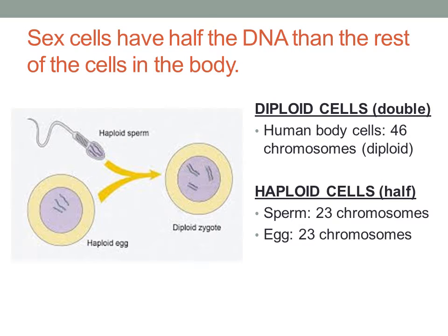The next topic we'll be talking about are sex cells. So most of your body cells, like your skin, your heart, your liver cells, all of those cells are called diploid cells. Di meaning two or double. So in the human body cell, we have about 46 chromosomes, and we call those diploid cells. However, for our sex cells, we call them haploid. Haploid meaning half. So the sperm and the egg are examples of sex cells for humans, and they each have 23 chromosomes present in their cells. That's half of what the rest of your body has.